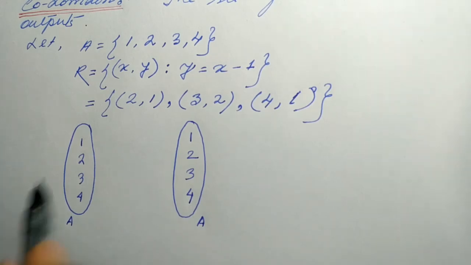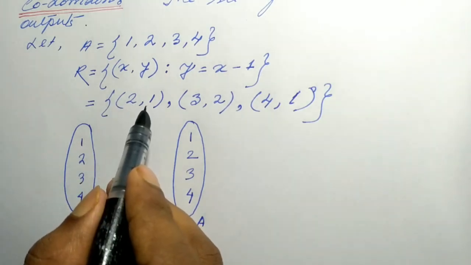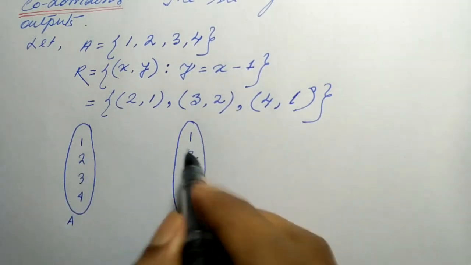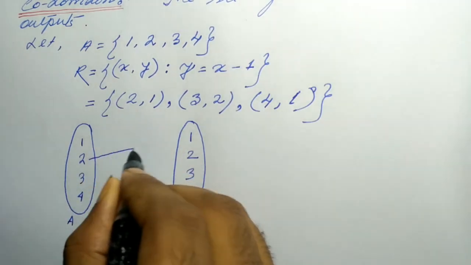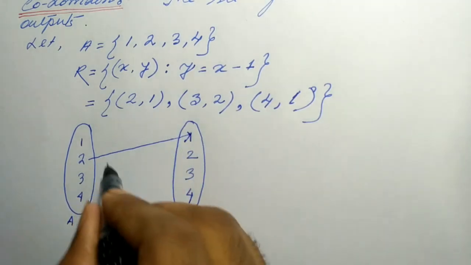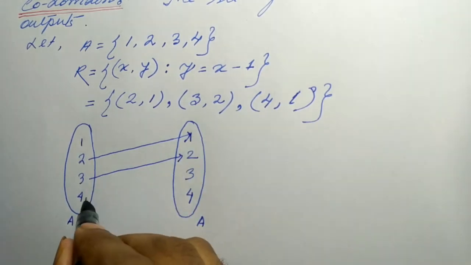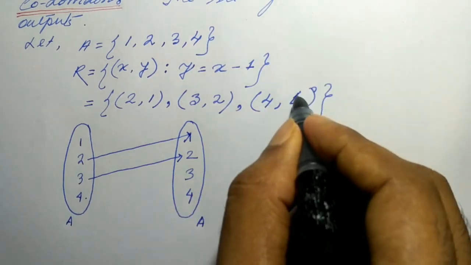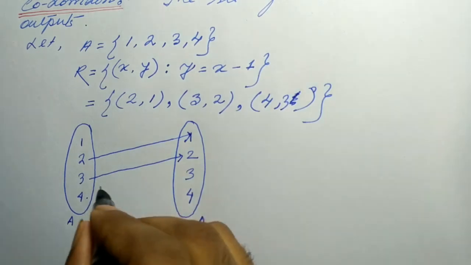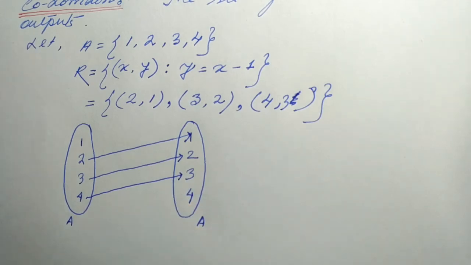The relation is satisfied by (2, 1), where the input is 2 and the output is 1, so we draw an arrow from 2 to 1, then 3 to 2, and for 4, 4 minus 1 is 3, sorry for that, so 4 goes to 3.